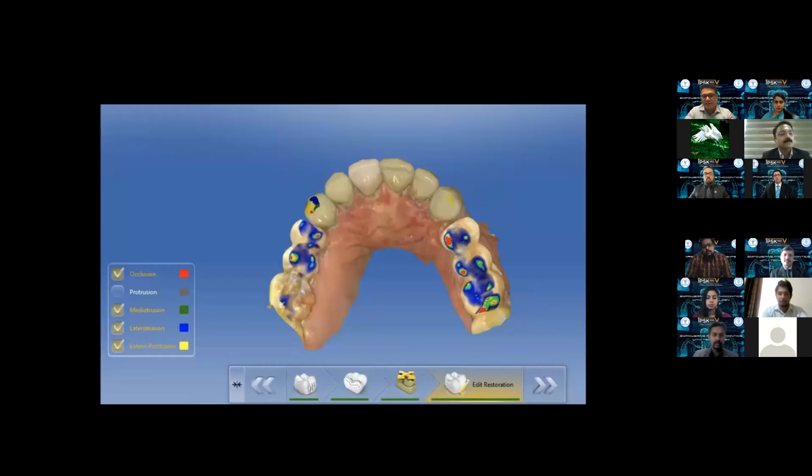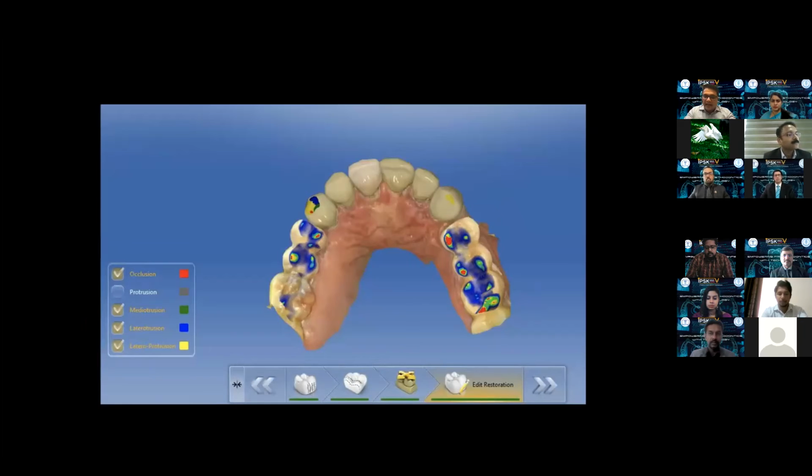If you see this case, on the left-hand side, the table tells you where the protrusive interferences, the mediotrusive interferences, and the laterotrusive interferences are, and they are clearly marked as an occlusal compass on the tooth. You can go ahead and eliminate them.